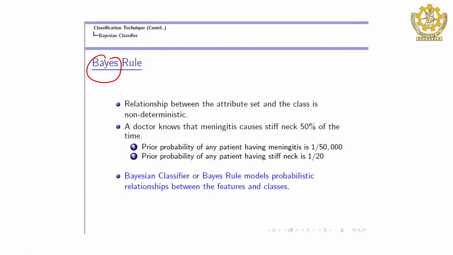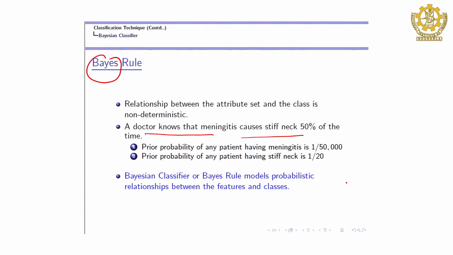One example can clarify this for you. Let us say we have some information. A doctor knows that meningitis causes stiff neck 50% of the time.